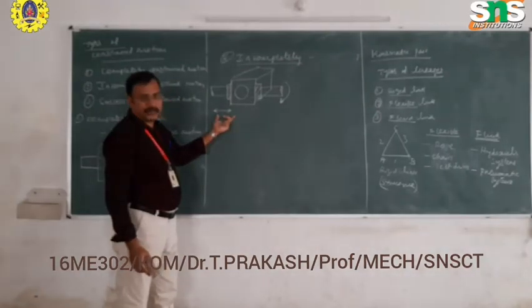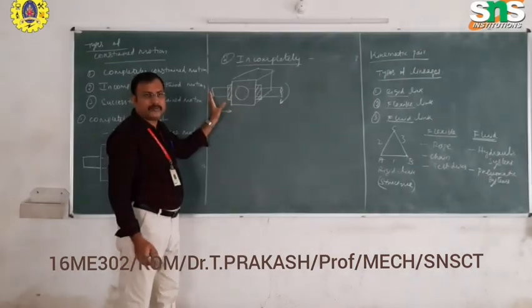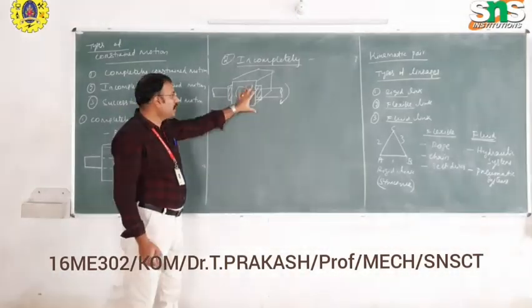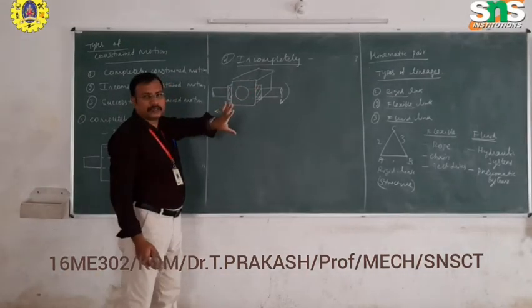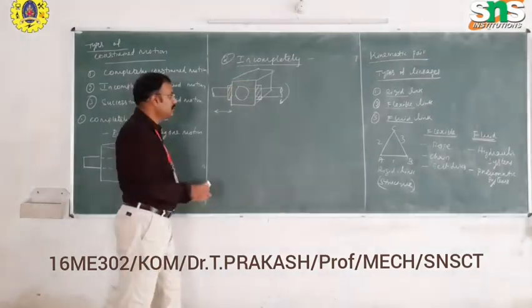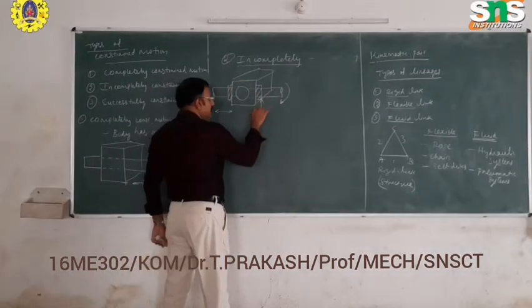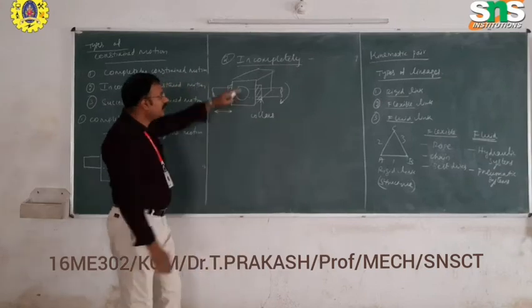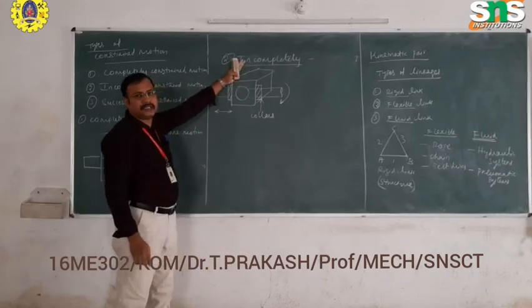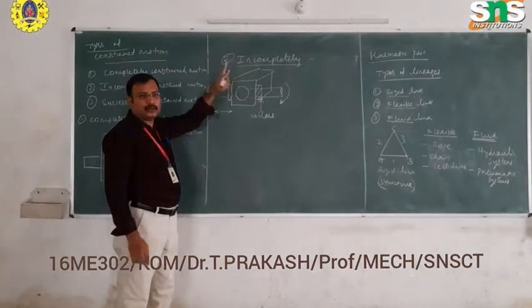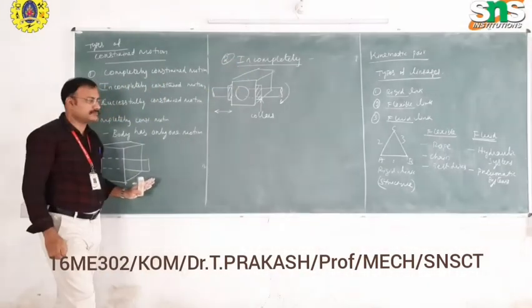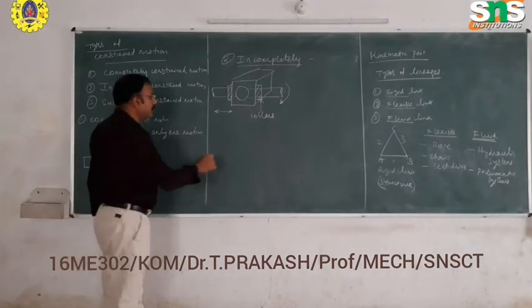Due to rotation, there may be some vibration in the shaft, so the shaft will move left side, right side. Therefore, we can arrest this movement by having these collars. This device is called a collar. Therefore, we can convert this incompletely constrained motion, where there are two motions for one input, into a completely constrained motion. This is the main definition of incompletely constrained motion.